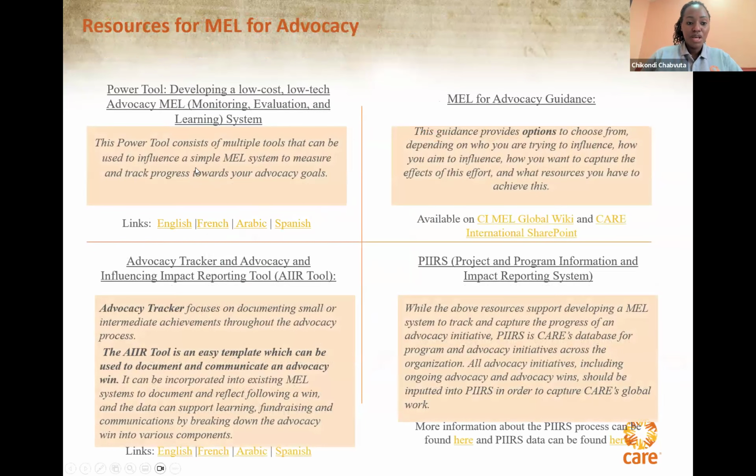We have the POWER tool, which was developed for low-cost advocacy. This tool consists of multiple tools that are used to influence a simple MEAL system to measure and track progress towards your goal. We have the Advocacy Tracker, a template that has questions that document your process and how you got to the win. But you can also develop some case studies that can inform your programming. And then finally, we have the PEERS system, a comprehensive tool that we use to track all our work.